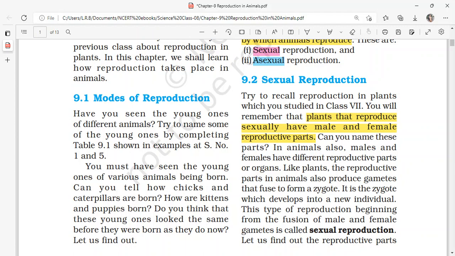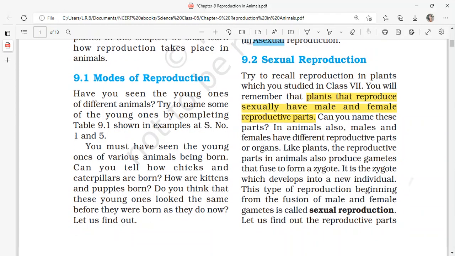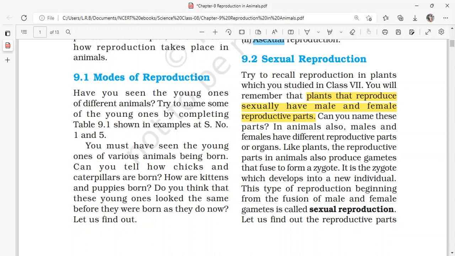The stamen has a filament and anther, isn't it? And the female reproductive part is called the pistil, which consists of the stigma, style, and ovary from top to bottom. And the ovary consists of the ovules, isn't it? Am I right? Did you get a glance?